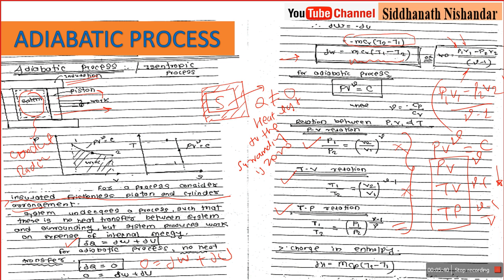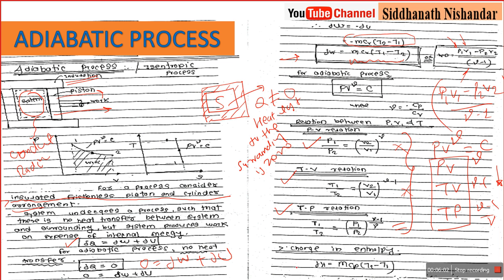In both of these two equations, all are reciprocal: P1 upon P2 is equal to V2 upon V1, and similarly in TP, T1 upon T2 is equal to P1 upon P2. We just remember these three relations while solving numericals: T1 upon T2 is equal to P1 upon P2 raised to gamma minus 1 upon gamma.